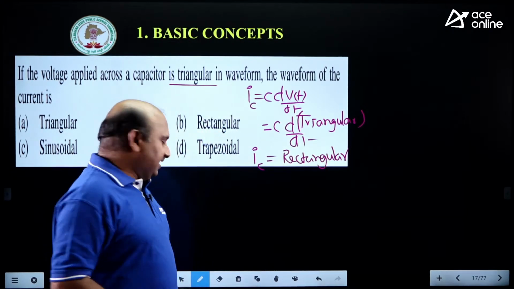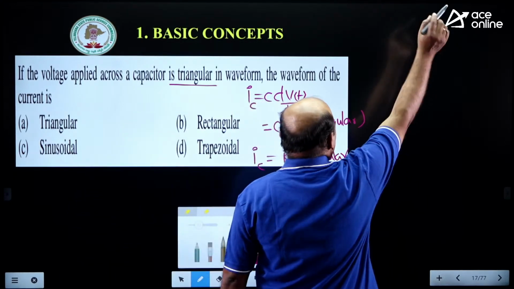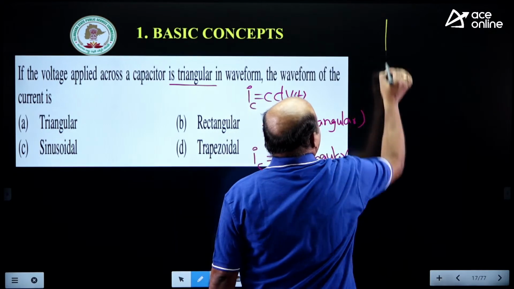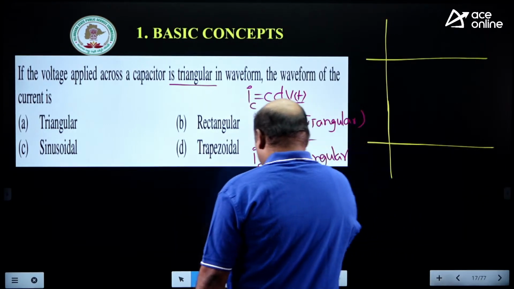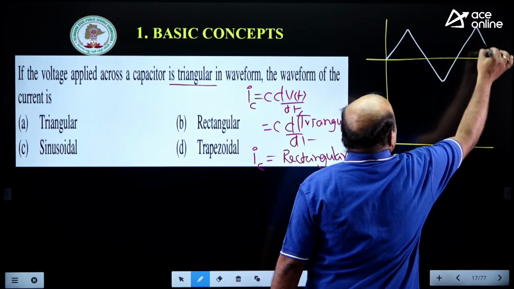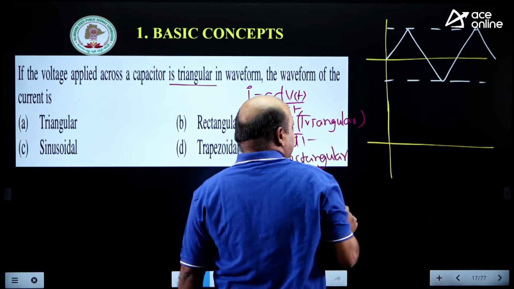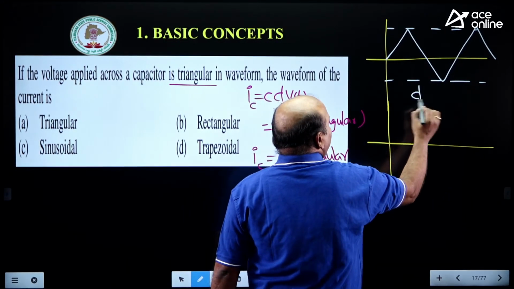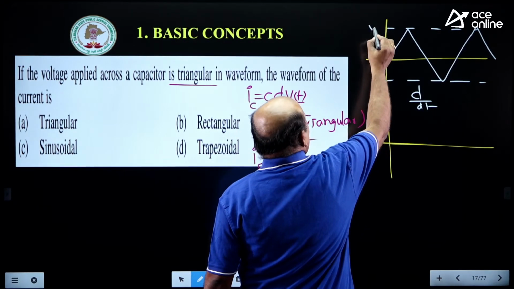For this one, I have already given one variation. Suppose you are considering this is a triangular waveform. If it is given a triangular waveform, then differentiation of this, d by dt, will be as follows.